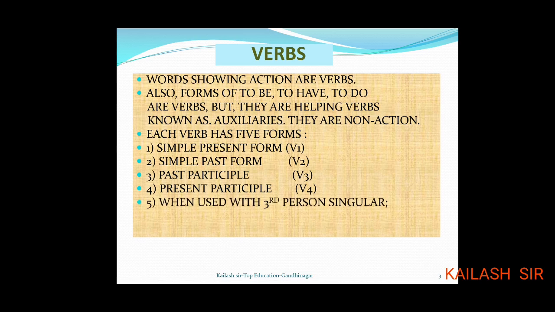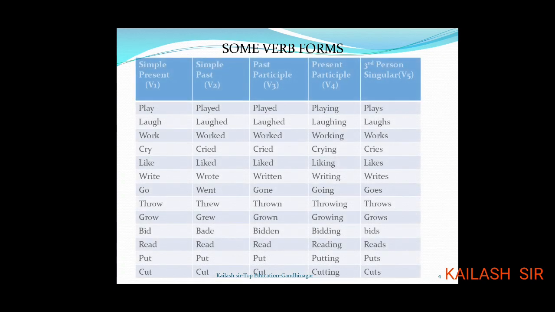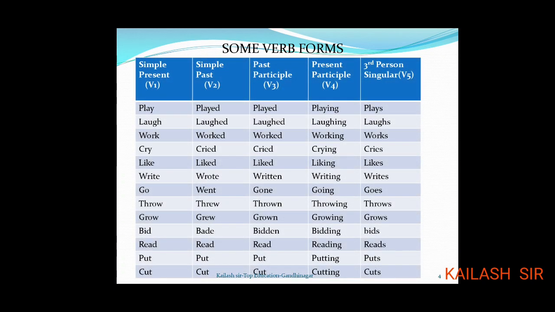And fifth is when used with third person singular: s, es, ves, etc. are added to the V1. So in this way you can see V1, V2, V3, V4 and this one is the V5. Now let us study some verb forms. As we saw, V1, V2, V3, V4, V5.